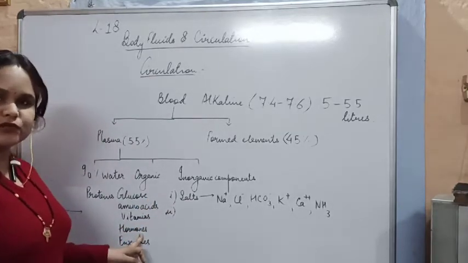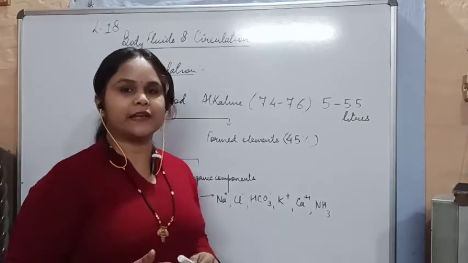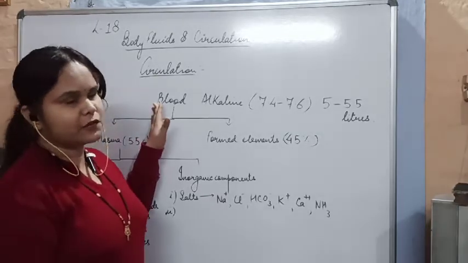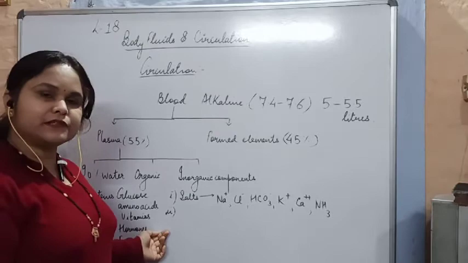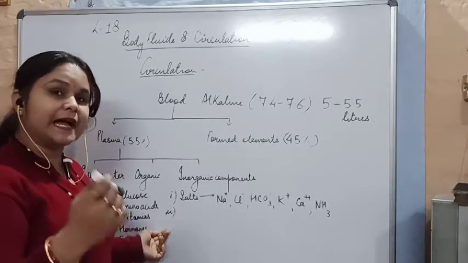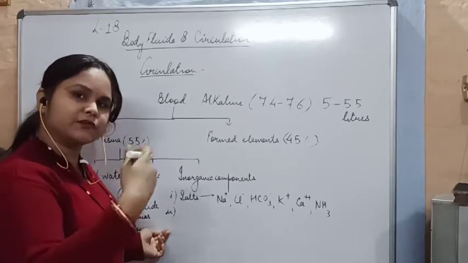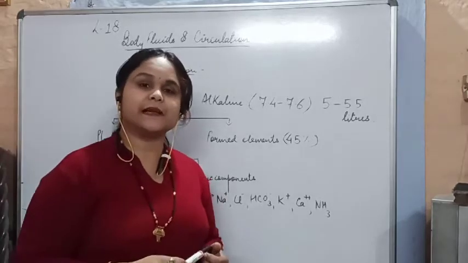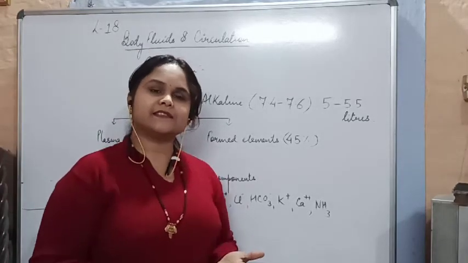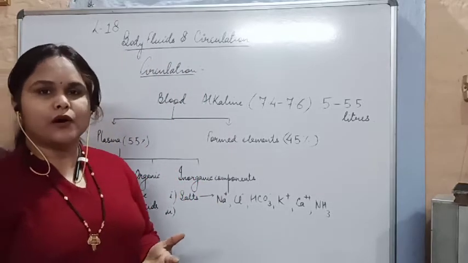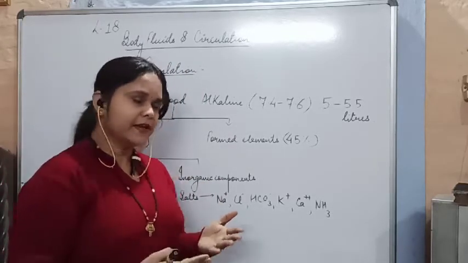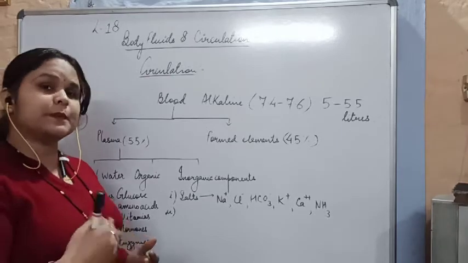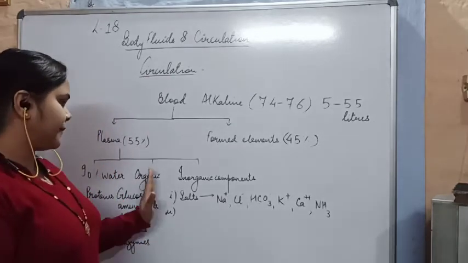Now what are hormones? Hormones are the secretions of our endocrine glands, and they are present in the plasma. As the blood travels to all parts of the body, the hormones travel to their respective target sites for carrying out their proper function. Enzymes are called biocatalysts, and they are produced by certain exocrine glands or certain cells in our body. Blood also contains enzymes. Enzymes speed up a chemical reaction. So all these things are present in the plasma.